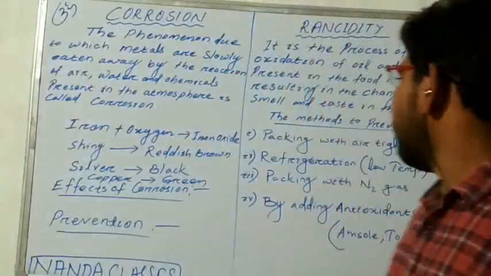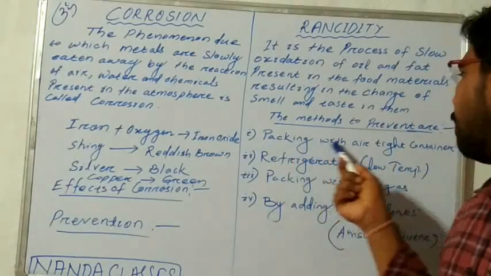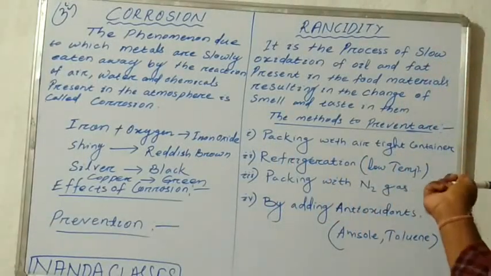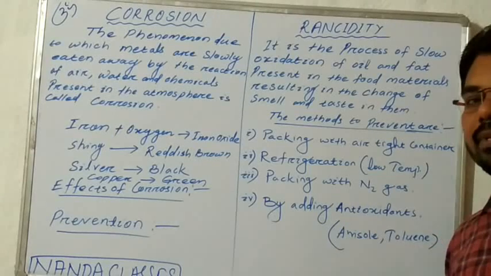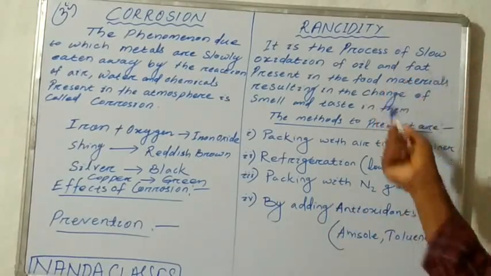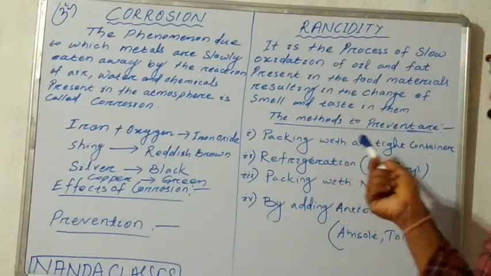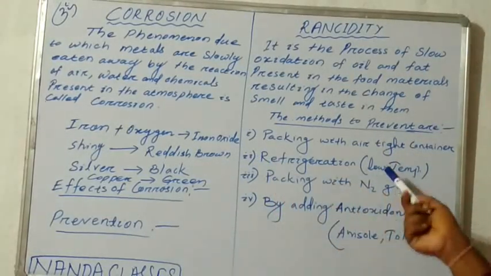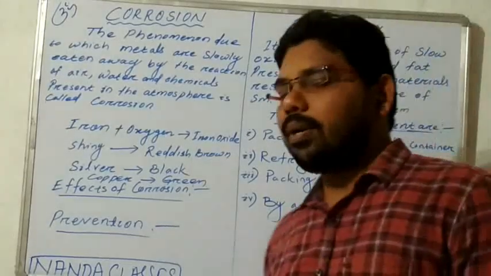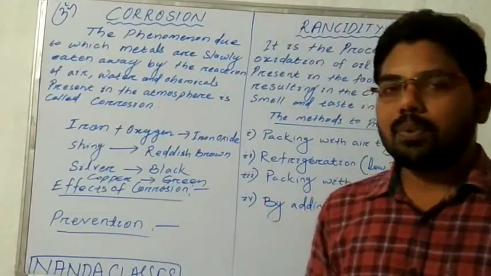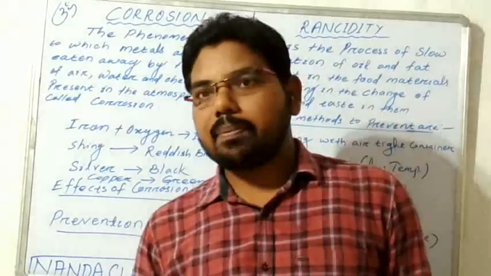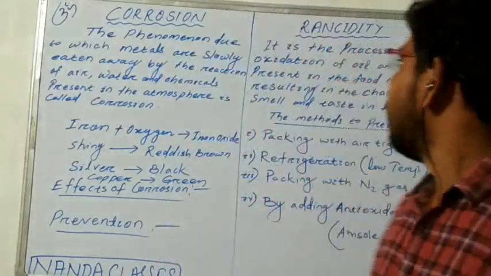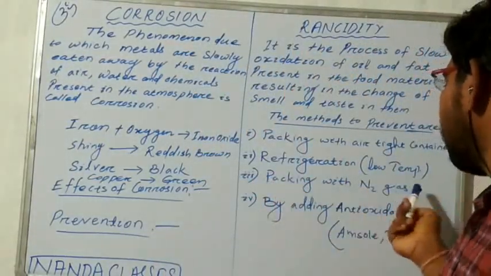So how can we prevent this? First one, packing with airtight containers. We have to pack the food items in airtight containers to prevent rancidity, because this slows down the oxidation process. And the second one, refrigeration. Refrigeration means we keep the food at very low temperature. Then this also prevents oxidation or rancidity. And the third one, packing with nitrogen gas.